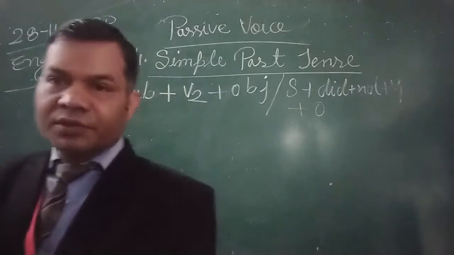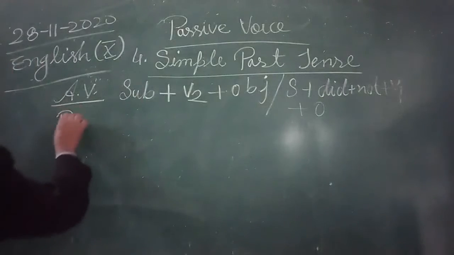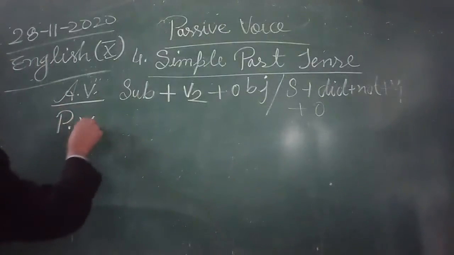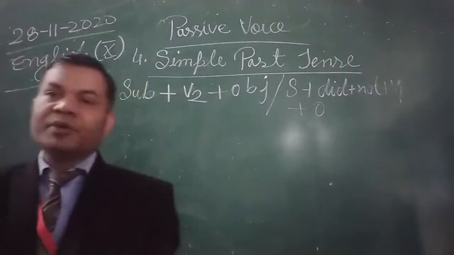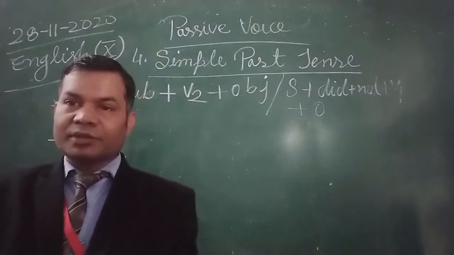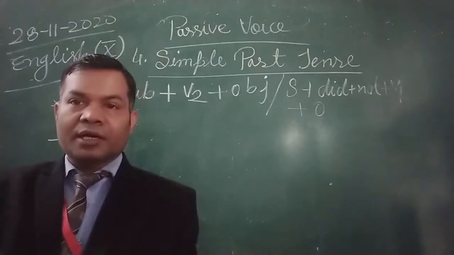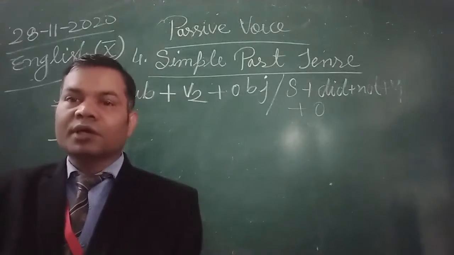This structure is used. In interrogative also, helping verb did is used, and the structure of interrogatives remains the same as in all the tenses which we have discussed as of now.